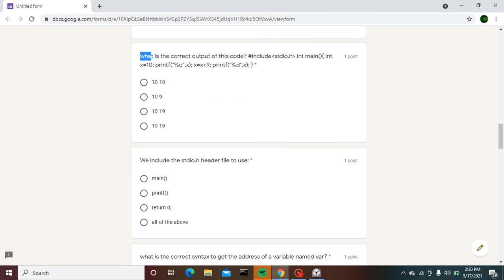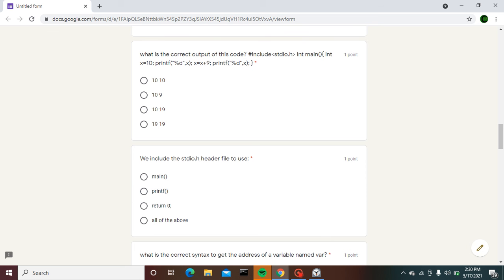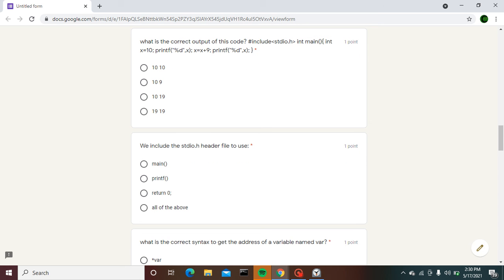Next question, what is the correct output of this code? #include stdio.h, int main. I provided a block of statements here. Have a look at this question, and answer it in just 10 seconds.